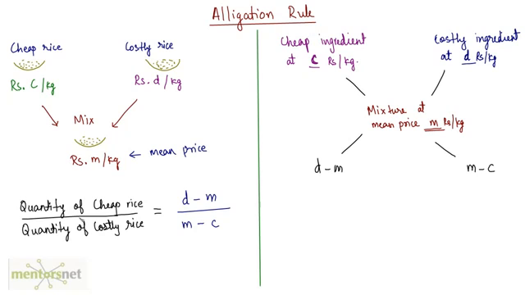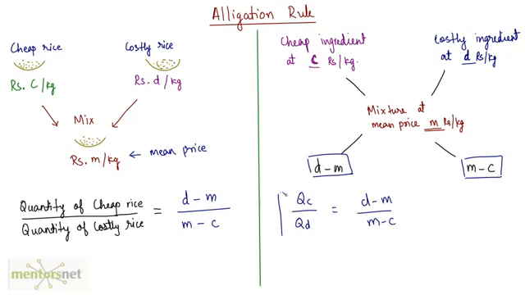So the formula, which is the ratio of the quantity of cheap upon the quantity of costly ingredient, I'll write it as QC by QD. The quantity of the cheap ingredient upon the quantity of the costly ingredient is equal to D minus M divided by M minus C. So this is the formula that we have, and we can use it to solve questions on alligations.